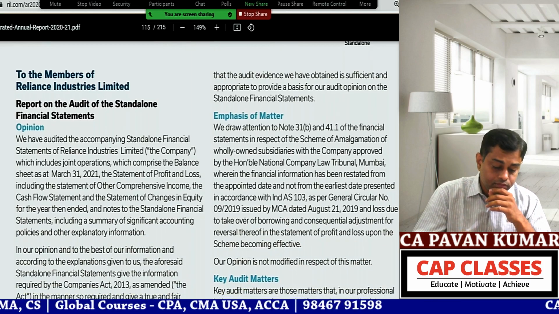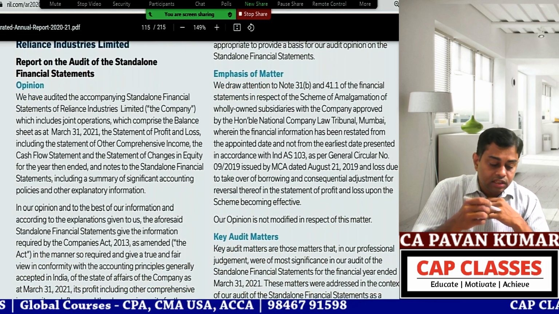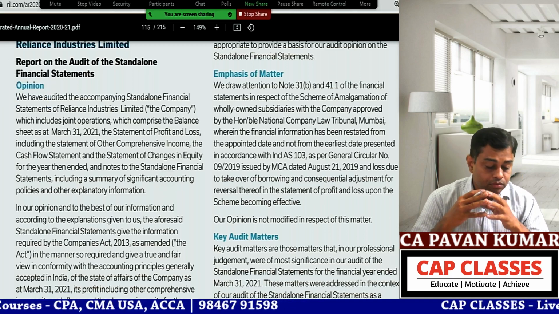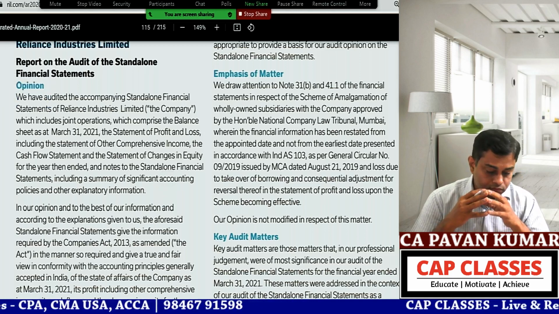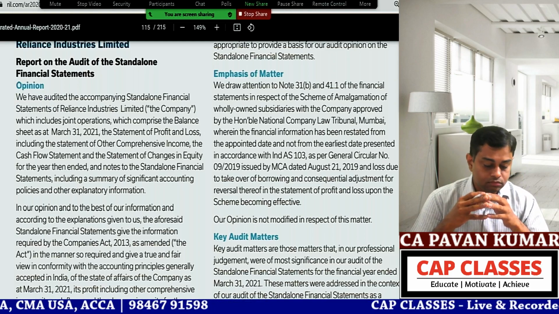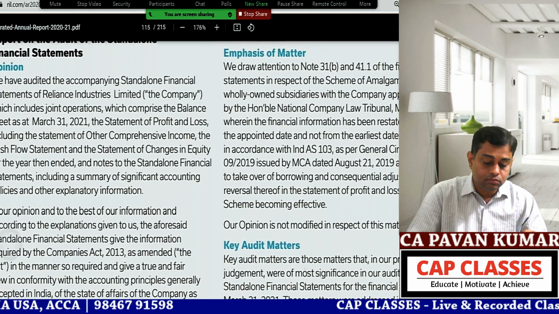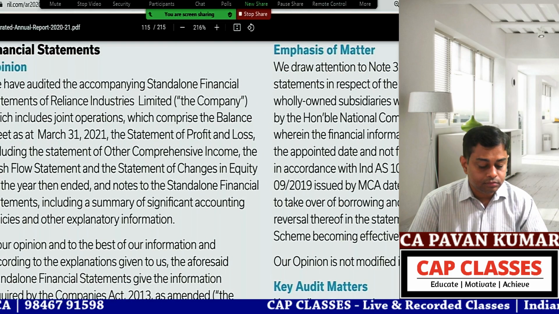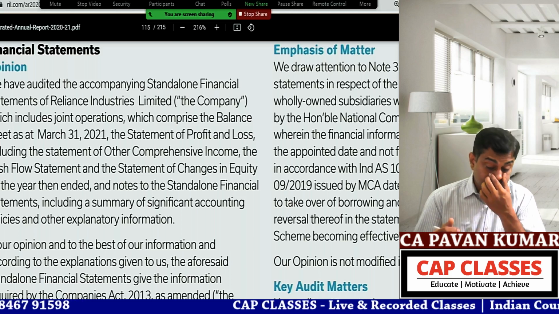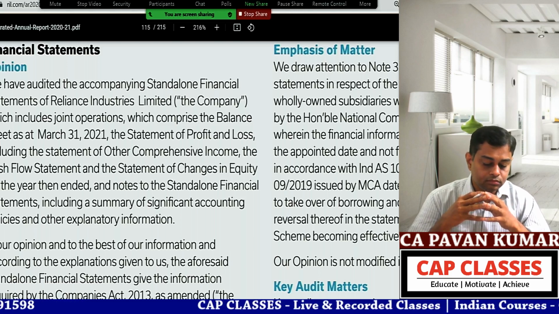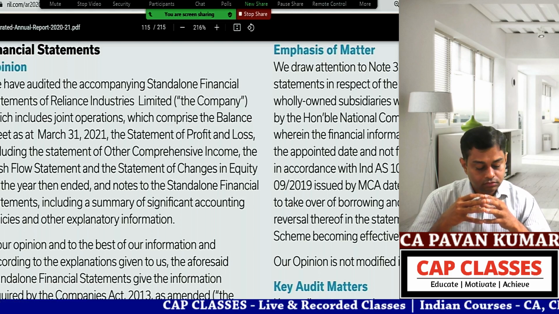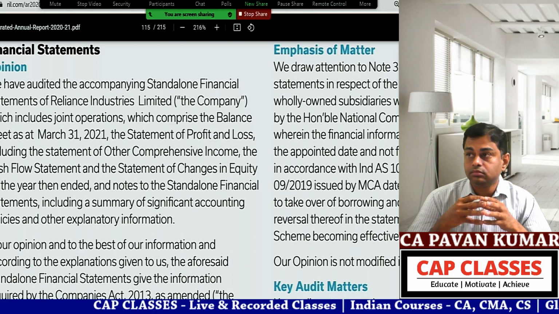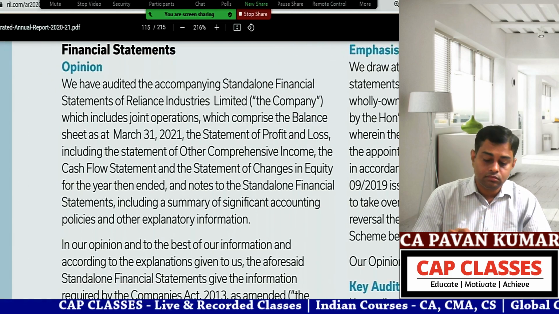We have audited the accompanying standalone financial statements of Reliance Industries Limited, the company, which includes joint operations, which comprise the balance sheet as of March 31st, 2021, the statement of profit and loss, including the statement of other comprehensive income, the cash flow statement, and the statement of changes in equity for the year then ended, and notes to the standalone financial statements, including a summary of significant accounting policies and other explanatory information.